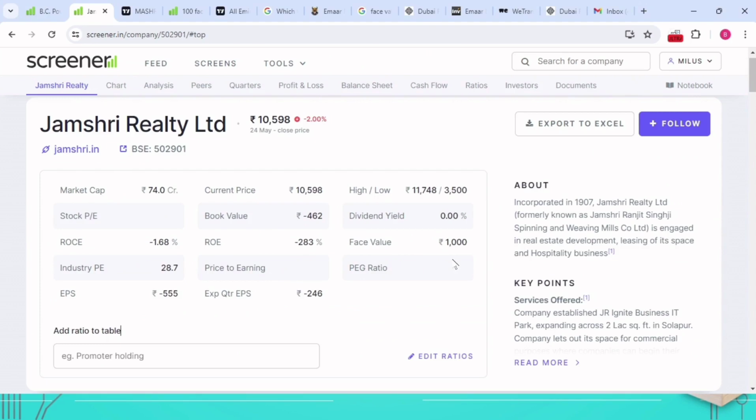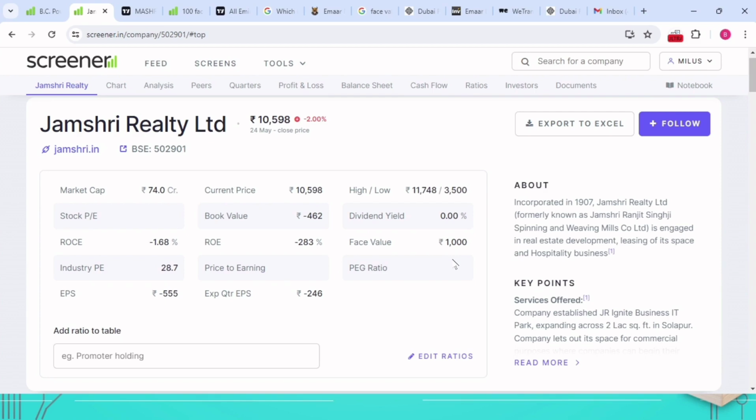Some long-term investors need only the dividend, so they need to get a higher dividend. Such people will look for companies with a higher face value. While announcing the dividend, they will mention 20% dividend, 80% dividend. Those dividends are calculated on the face value, so they will get a higher dividend. So they will choose only by face value and invest.